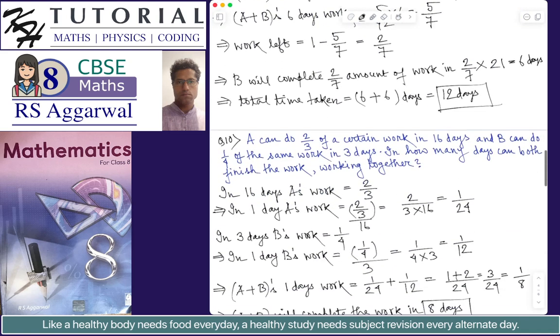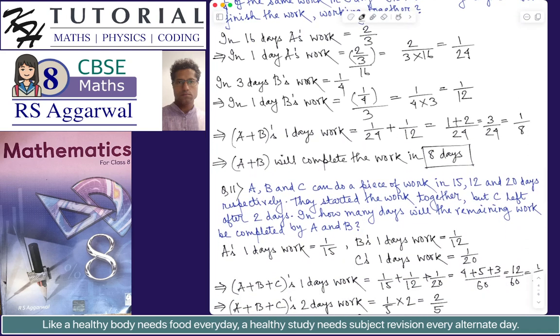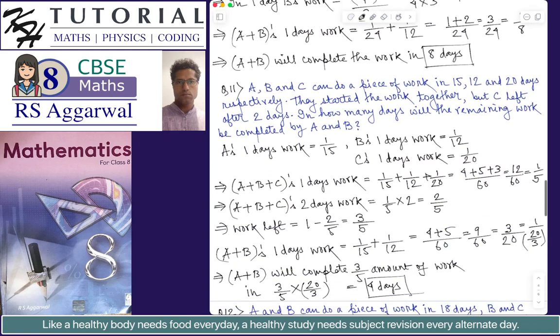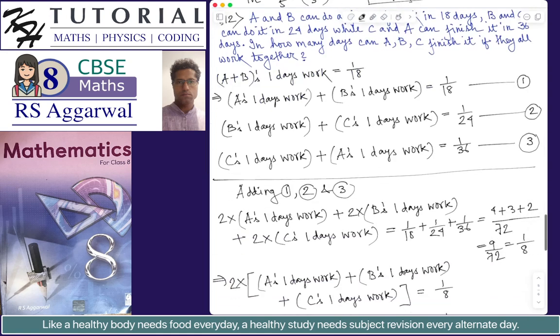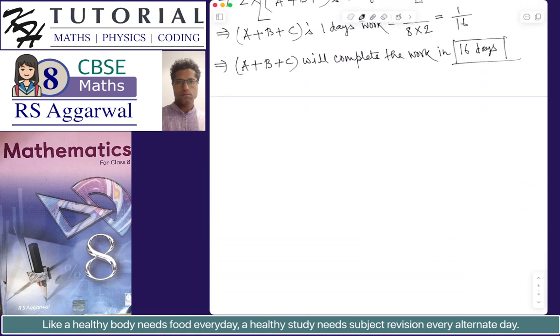Now, regarding the key concepts and formulas that were used in solving these problems, let's quickly see what they were. You should always do this, a very important thing to do.